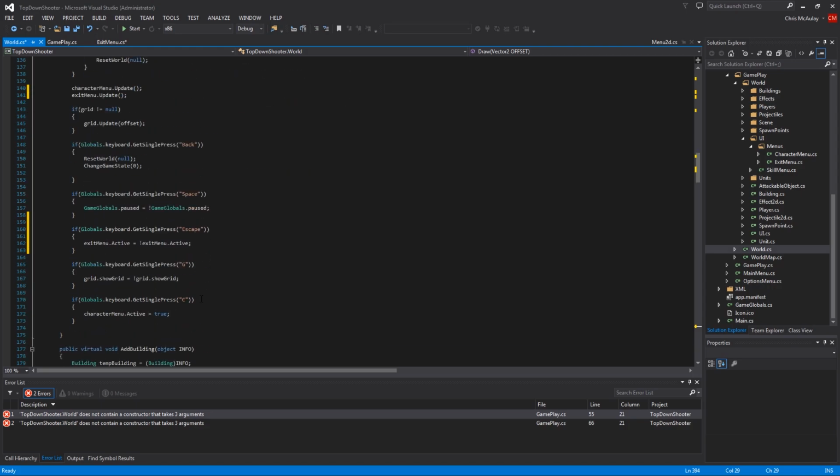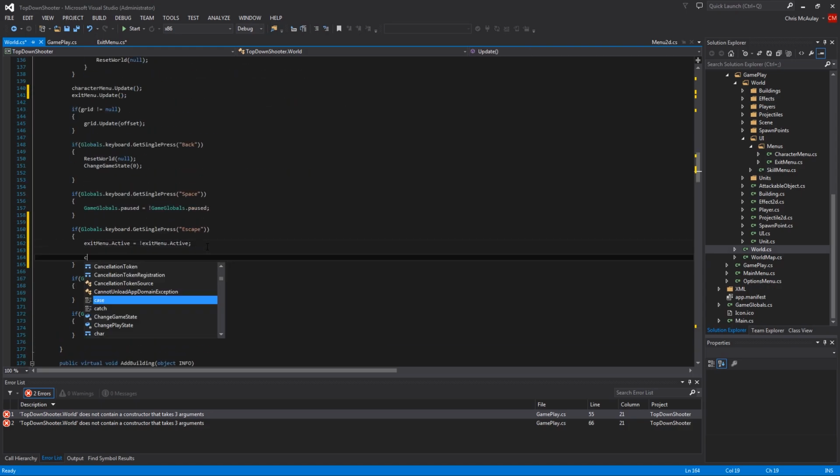Right here in our escape area, we're going to say character menu dot active equals false. So we're closing our character menu, so they can't both be up at the same time. Right now they occupy the same space. We don't have the ability to move them around, so we really don't want them over each other and both open, because we are not handling that in our updates here, so we're going to close it.